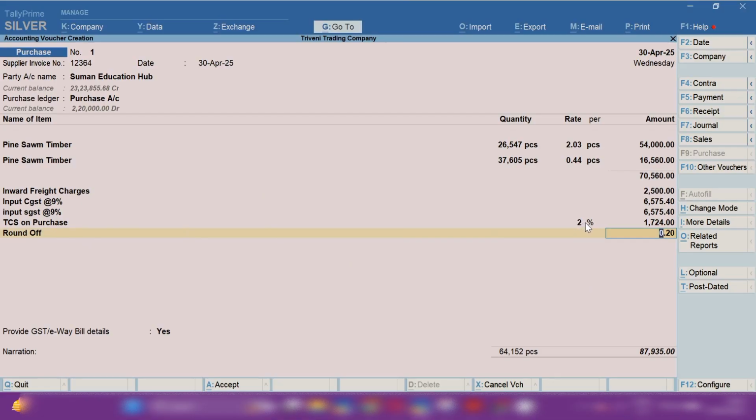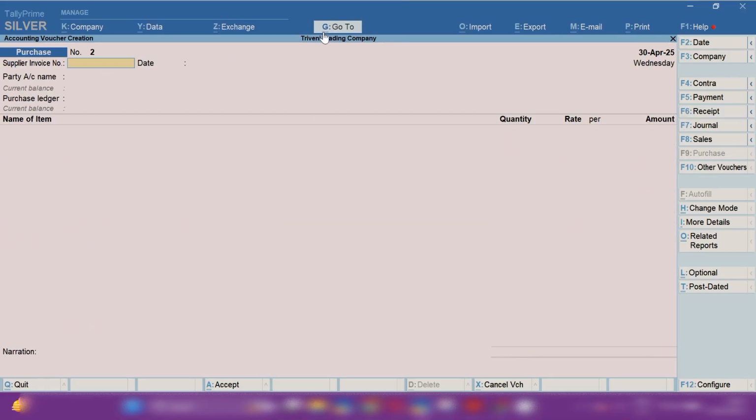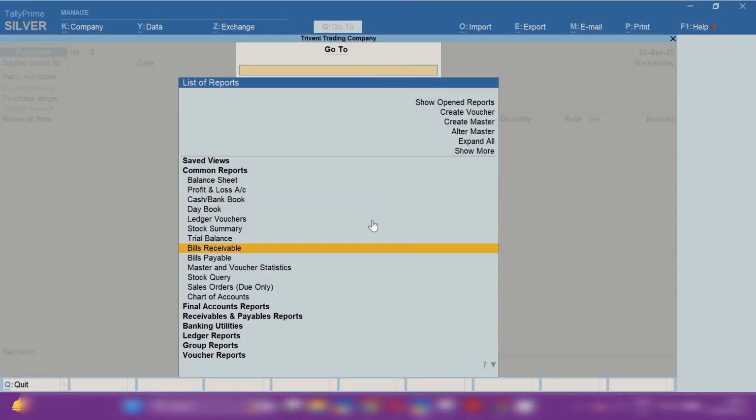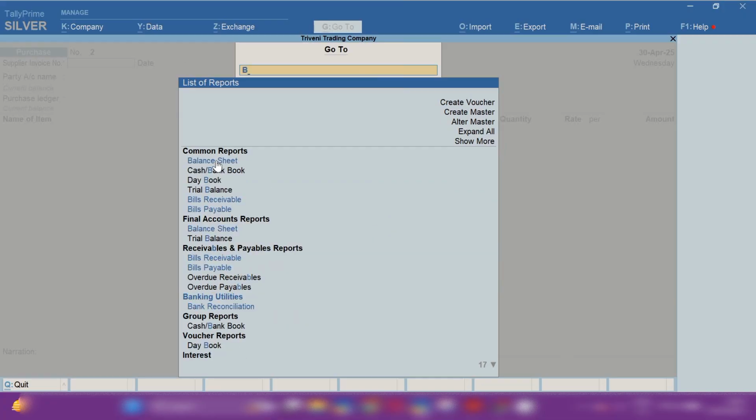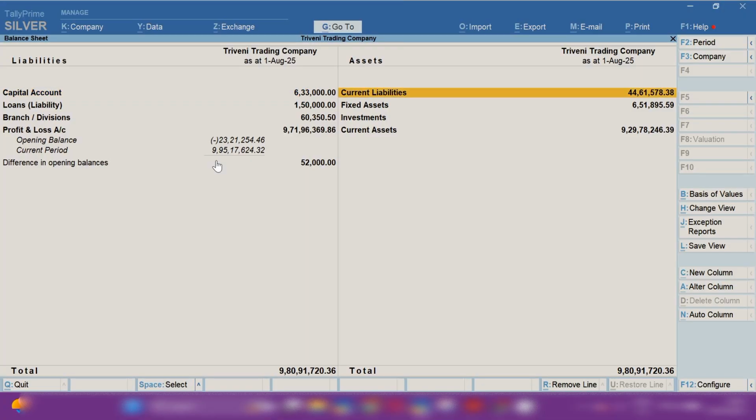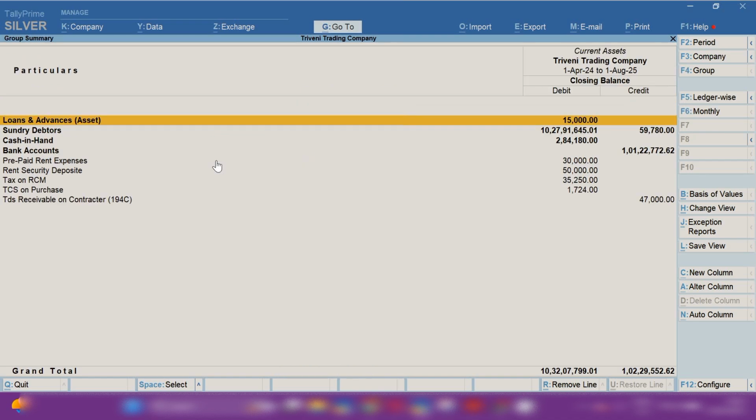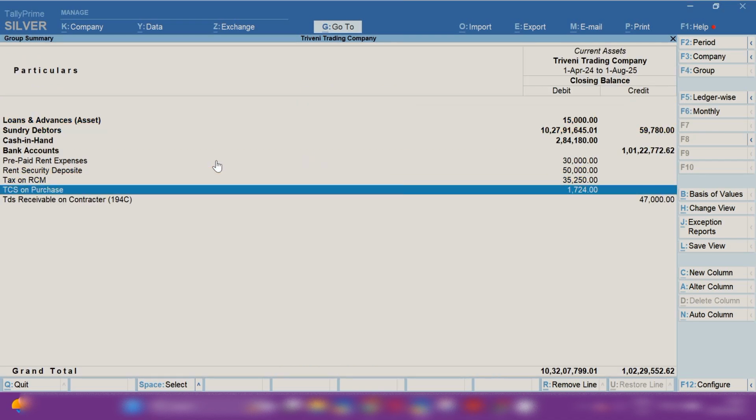Let me show you where you will see the TCS on purchase impact in the balance sheet. Click on the go to option, and from here we will open the balance sheet. Click on the balance sheet option. From the right hand side under the assets option, under current assets, you will see TCS on purchase is showing over here.